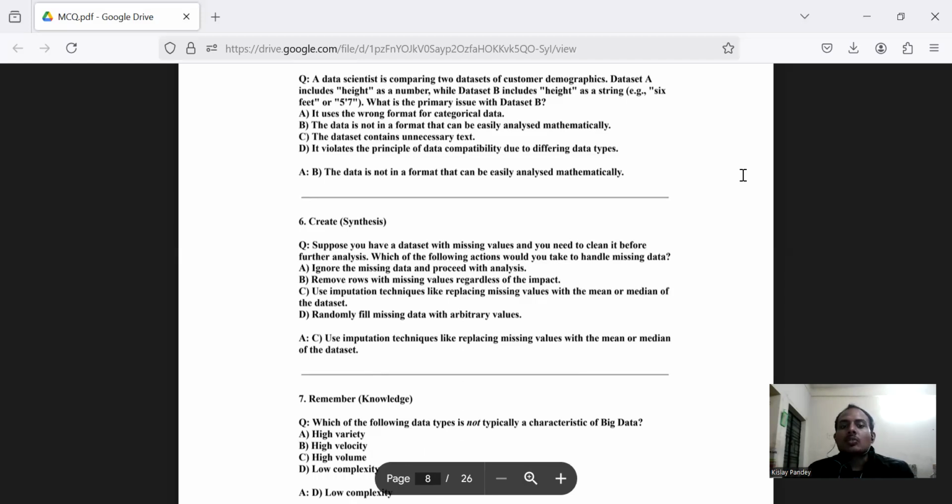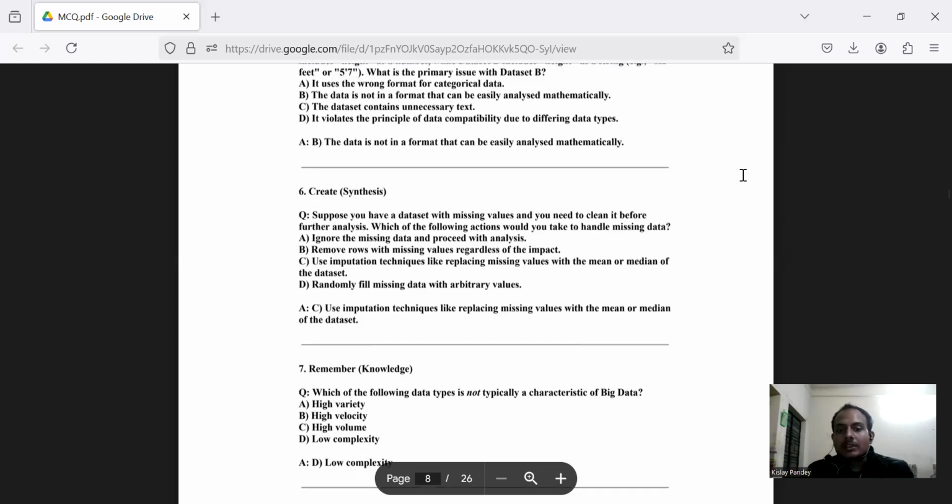Option A says ignore the missing data and proceed with analysis. Option B says remove rows with missing values regardless of the impact. Option C says use imputation techniques like replacing missing values with the mean or median of the data set. Option D says randomly fill missing data with arbitrary values.